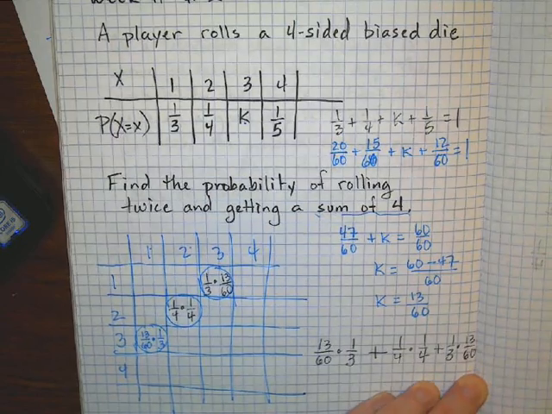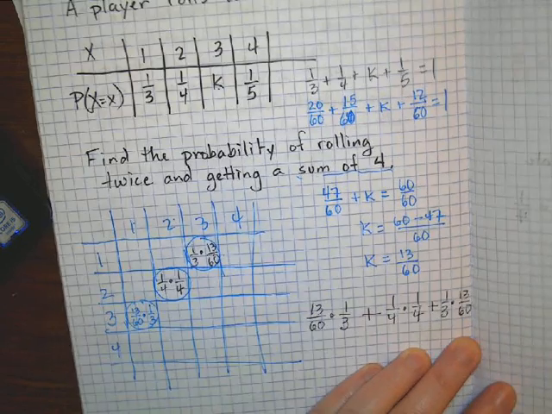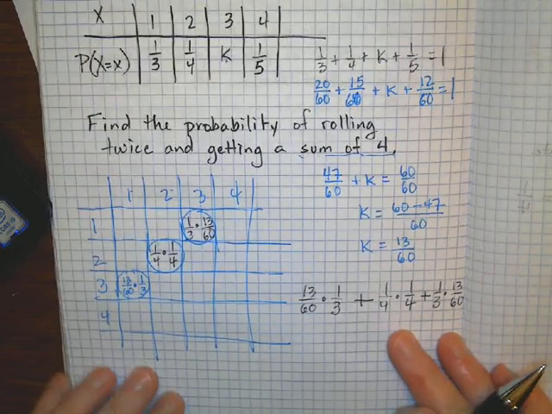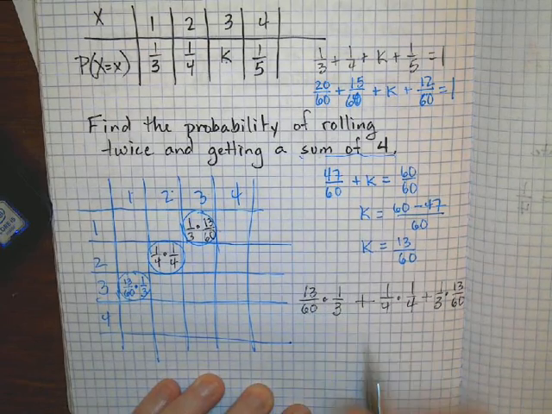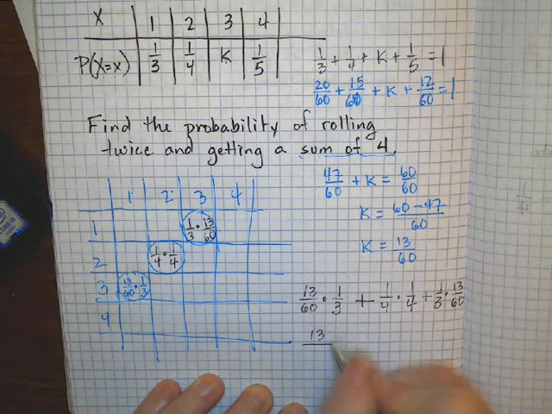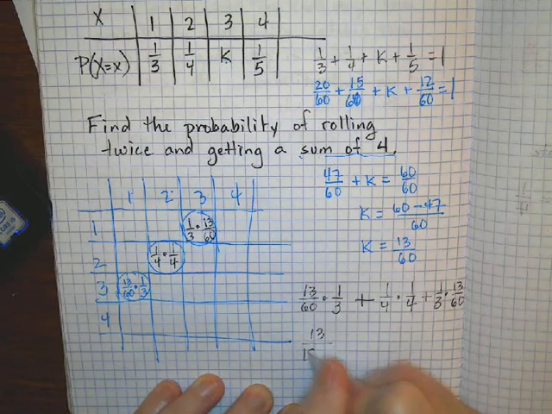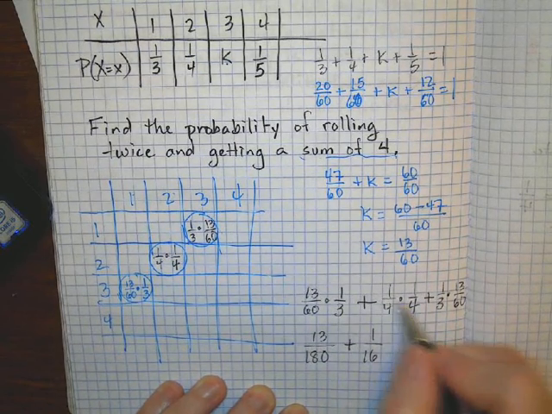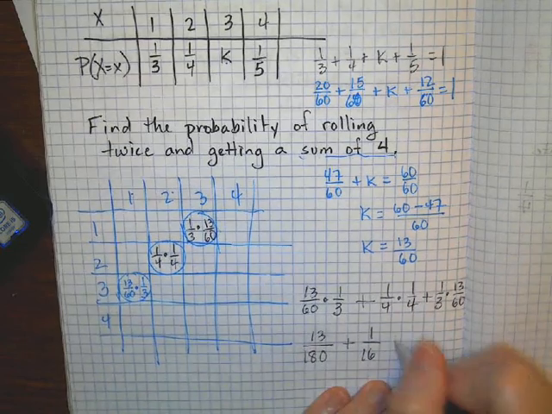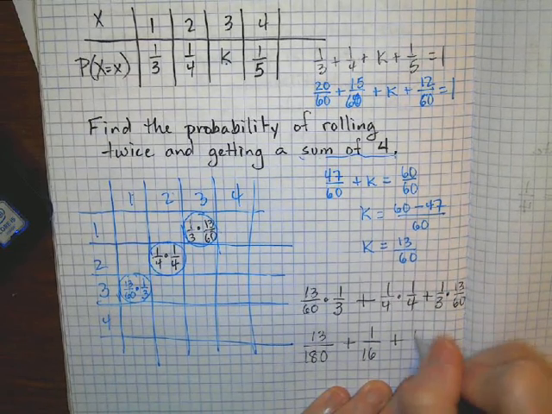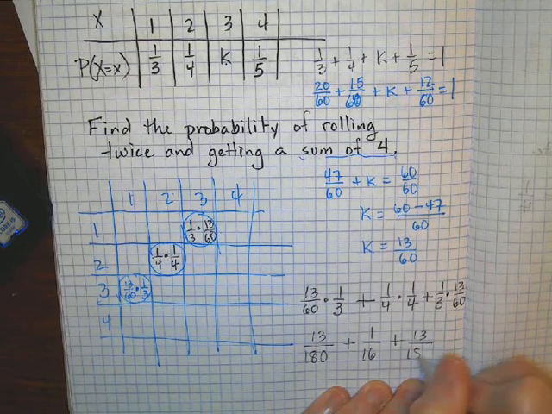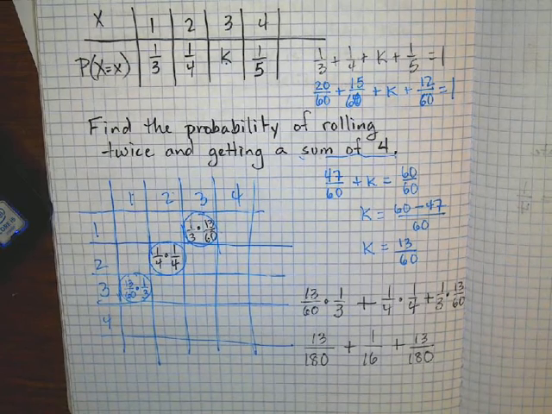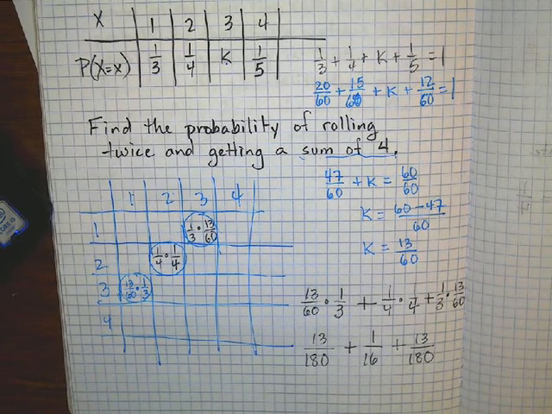Okay, these are all some pretty ugly fractions, so I am actually probably going to give the answer as a decimal, I'm thinking. So 13 times 1 is 13, 60 times 3 is 180, plus 1 over 16, 1/4 times 1/4 is 1/16, plus 13 again over 180. See, those are just ugly at this point. So at this point, I would say calculator time.